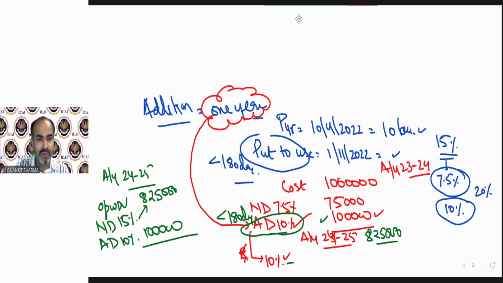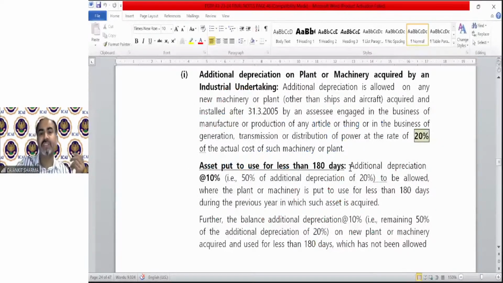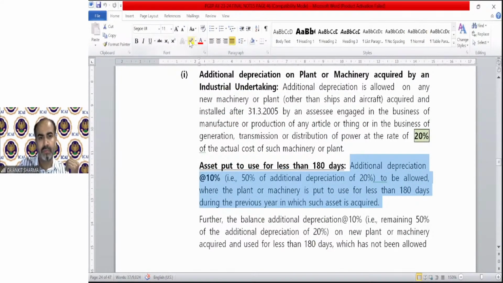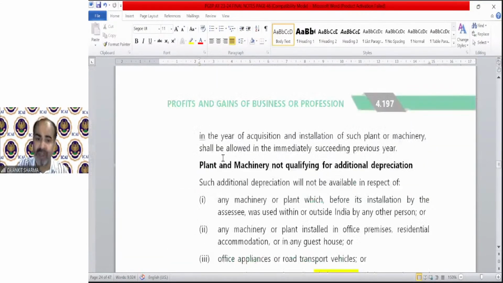This is the provision. It says additional depreciation, that is 10%, further the balance additional depreciation of 10%, that is remaining on new plant and machinery acquired and used for less than 180 days, which has not been allowed in the year of acquisition and installation of such plant and machinery, shall be allowed in the immediately succeeding previous year.